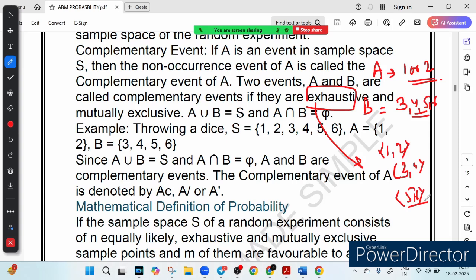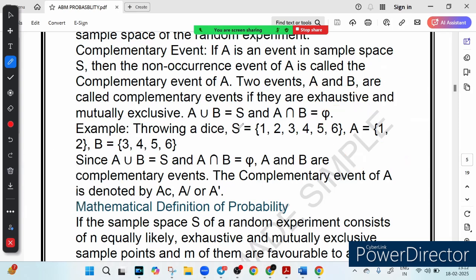So complementary events are a pair of events where one happens if the other does not, meaning they are mutually exclusive, they can't happen together, and they are exhaustive, meaning they cover everything. Say we define event A as rolling 1 or 2, the complementary event B will be getting 3, 4, 5, 6. You can see it here.